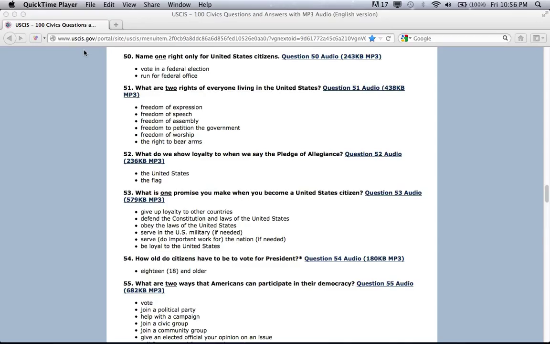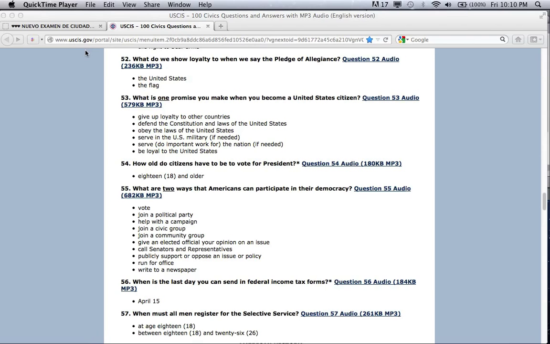Freedom of assembly. Freedom to petition the government. Freedom of worship. The right to bear arms. What do we show loyalty to when we say the Pledge of Allegiance? The United States. The flag. What is one promise you make when you become a United States citizen?